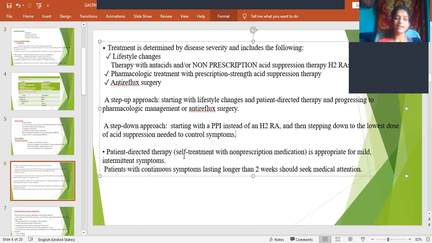And then the other is patient directed therapy. Patient directed therapy means they can take the treatment by themselves by taking some kind of non-prescription acid suppression medications. This can be encouraged only if the condition is mild, or if the symptoms are very mild, or else that should not be done. Patients with continuous symptoms lasting longer than 2 weeks should seek medical attention. They cannot continue taking their own medications. That is not proper. If the symptoms are continuing for more than 2 weeks, it's very necessary for them to take medical attention.